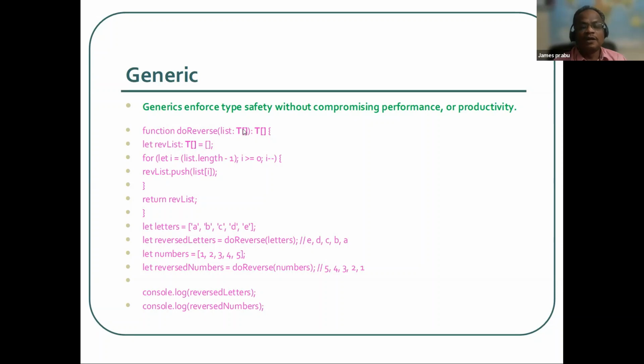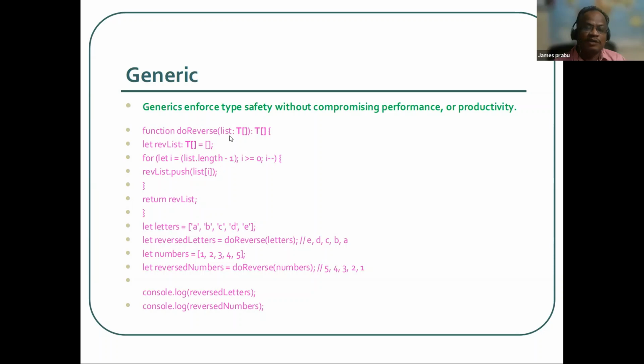Here the open and close angle brackets are the syntax for generic, and we are passing a set of array values and returning the array values. After this colon, if you mention any data type, that is the return type. But with generic type, we are getting the value through the parameter as generic and also returning it as generic. We receive this array value here, then we push it to another array here. So this we are iterating here.